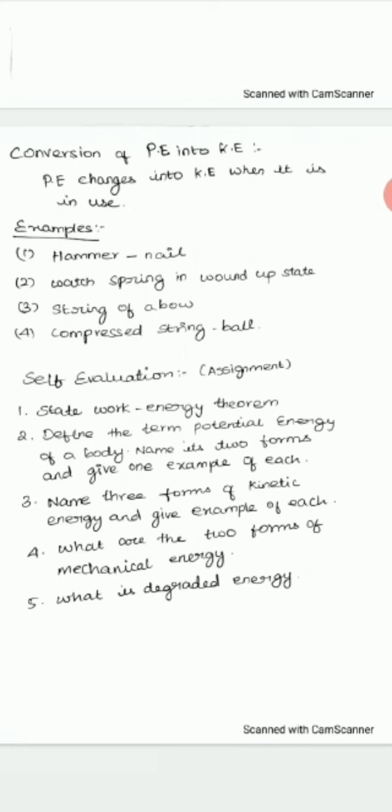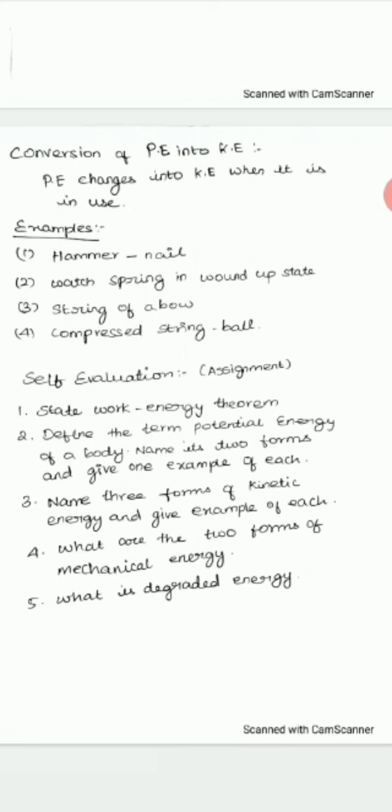Last week we have seen what is the work energy theorem. You have to write: state the work energy theorem. Define the term potential energy of a body, name its two forms and give an example of each. What is potential energy? What are the two forms? Gravitational potential and elastic potential. Name 3 forms of kinetic energy. You have to write the 3 forms: translational, rotational, vibrational.